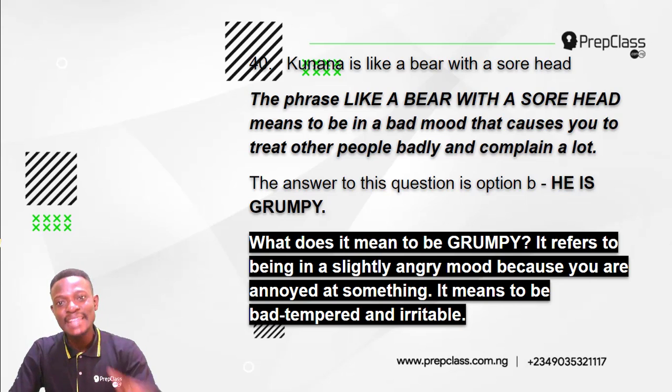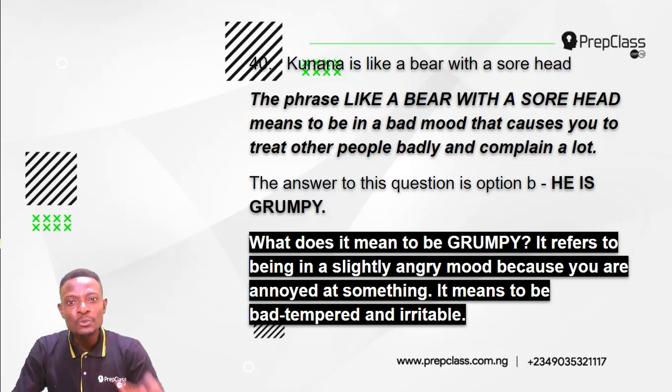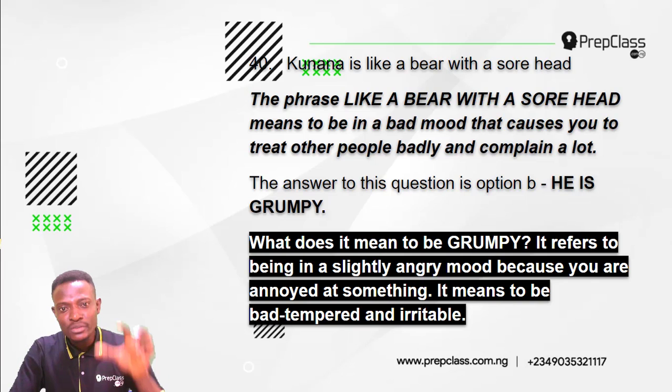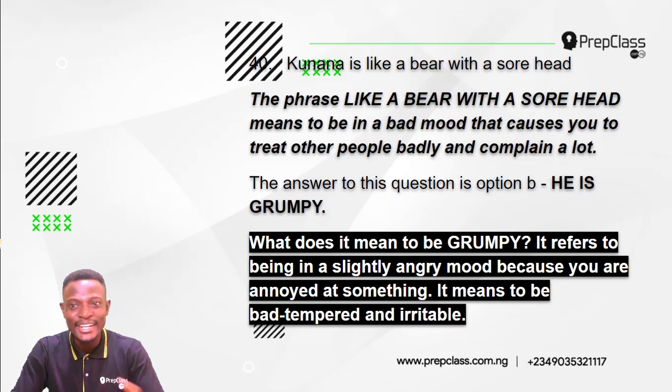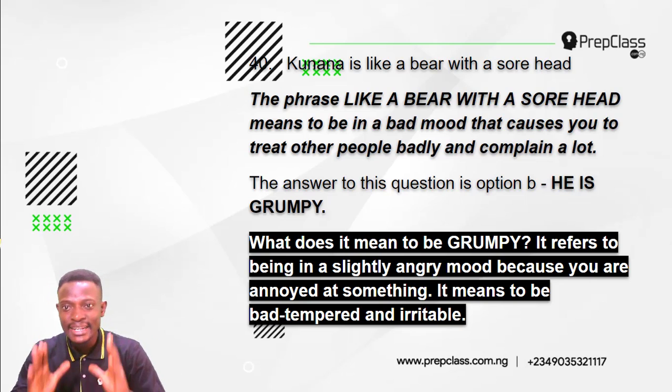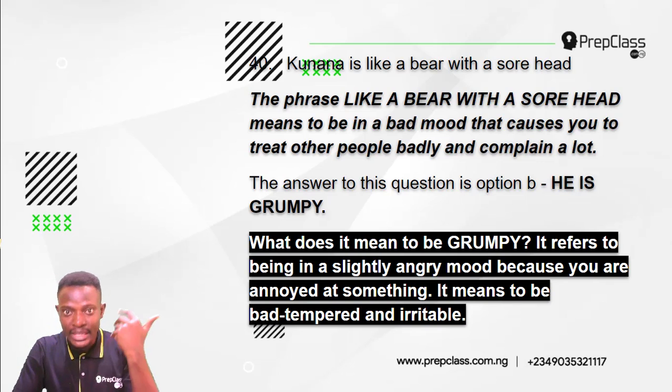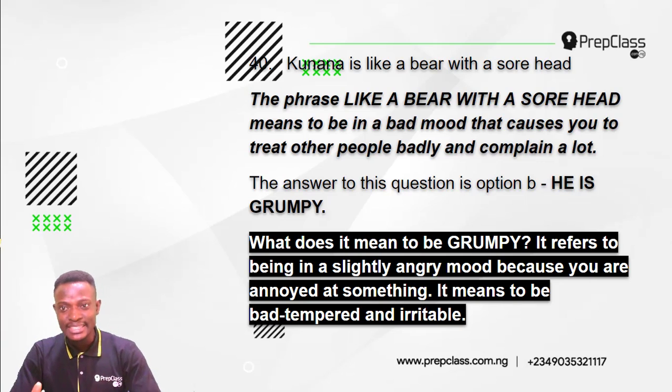Now, the phrase like a bear with a sore head means to be in a bad mood that causes you to treat other people badly and complain a lot. So the answer to this question is option B. He is grumpy. Imagine a bear that has an injury on its head. It would be in a bad mood and it will treat anything that comes close to it badly. So it means that he is grumpy.